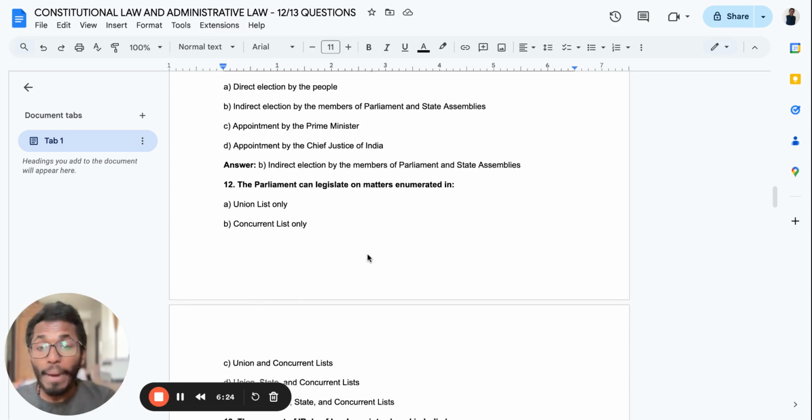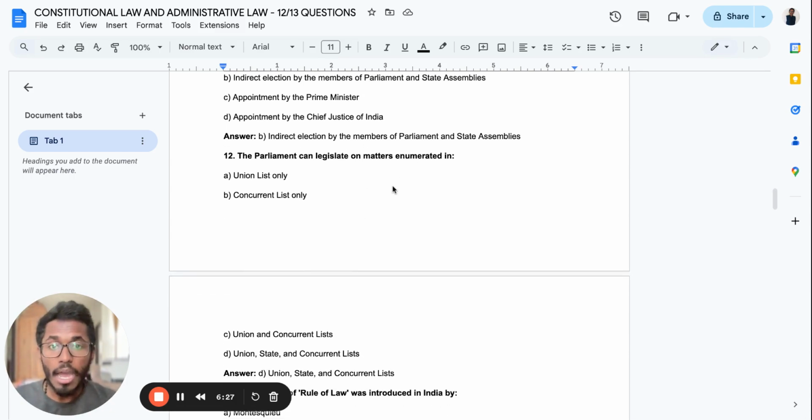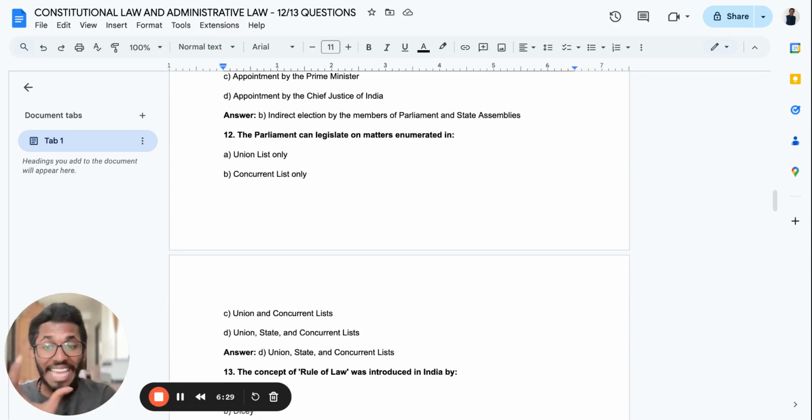The Parliament can legislate on matters enumerated in what? Options: Union List; Concurrent List; Union and Concurrent List; Union, State, and Concurrent List.